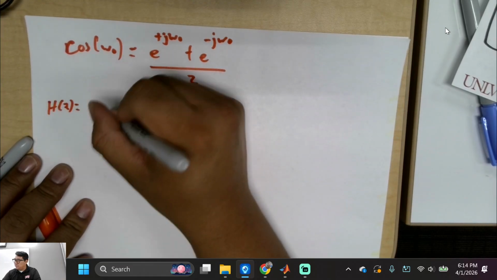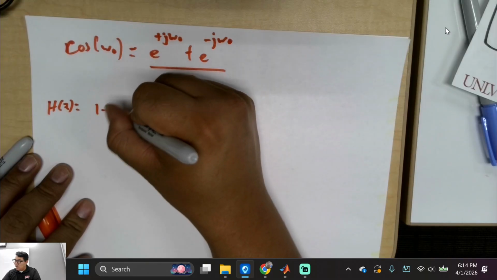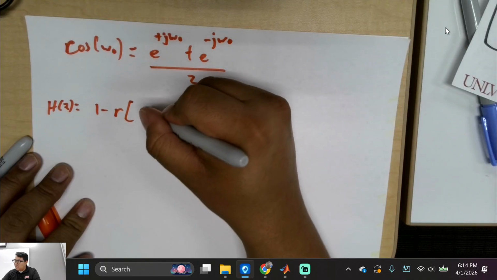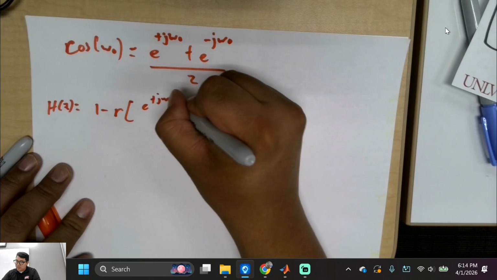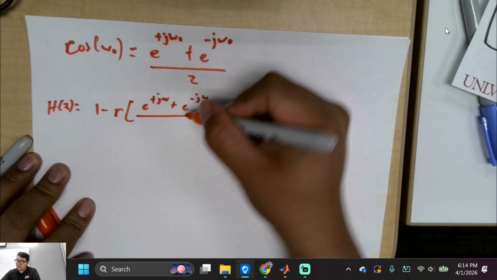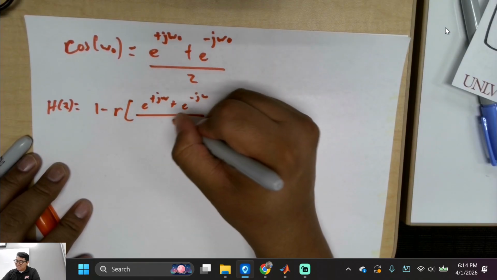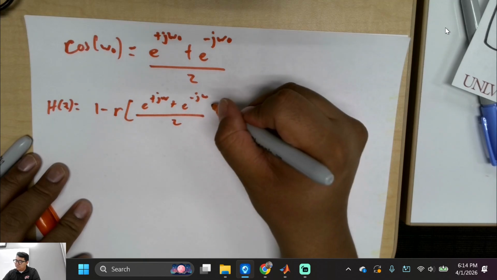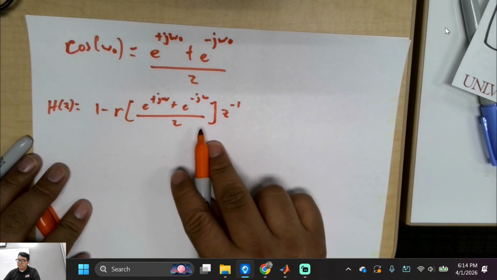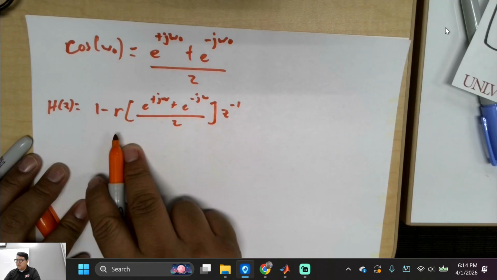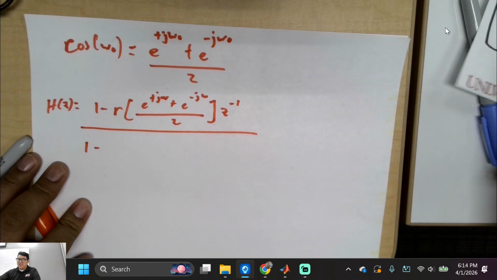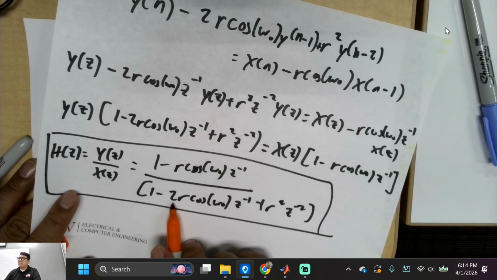H(z) is equal to 1 minus r, and then e to the plus j omega plus e to the minus j omega, and then all over 2, then z minus 1. Is that cool? And then 1 minus, and you see how this 2 kind of disappears, right?